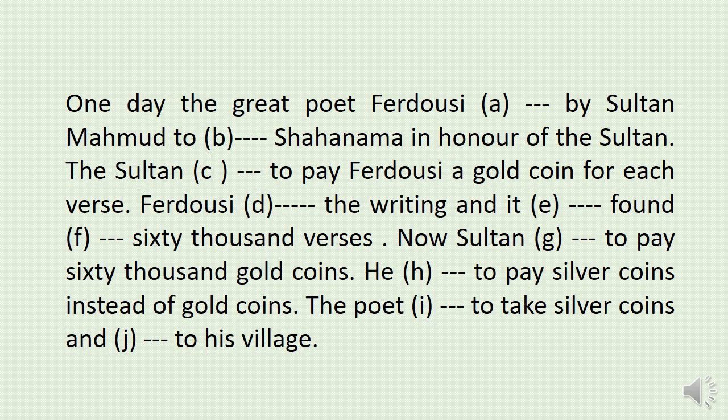Now Sultan ___ to pay 60,000 gold coins. He ___ to pay silver coins instead of gold coins. The poet ___ to take silver coins and ___ to his village. Now, dear girls, you have to put the right kind of verbs in their right forms in these gaps, and this is your homework.